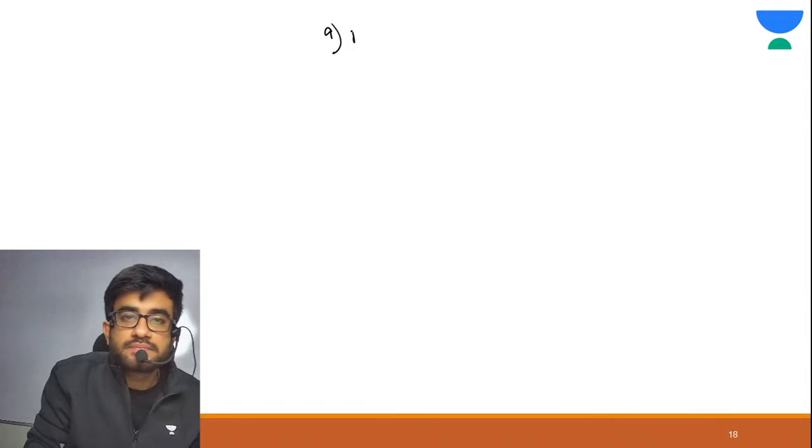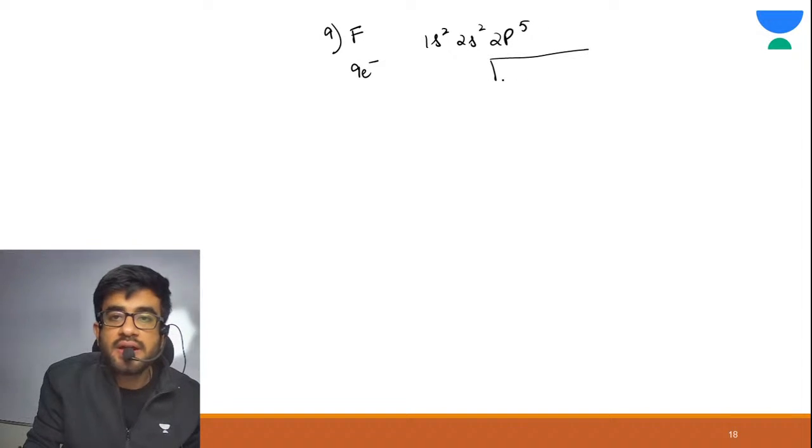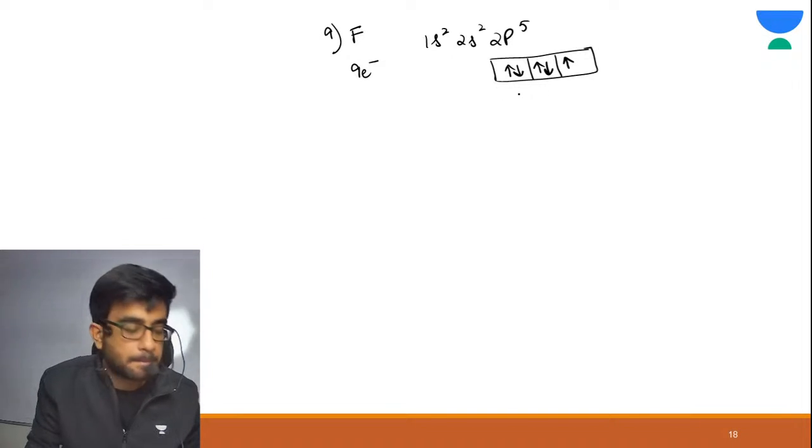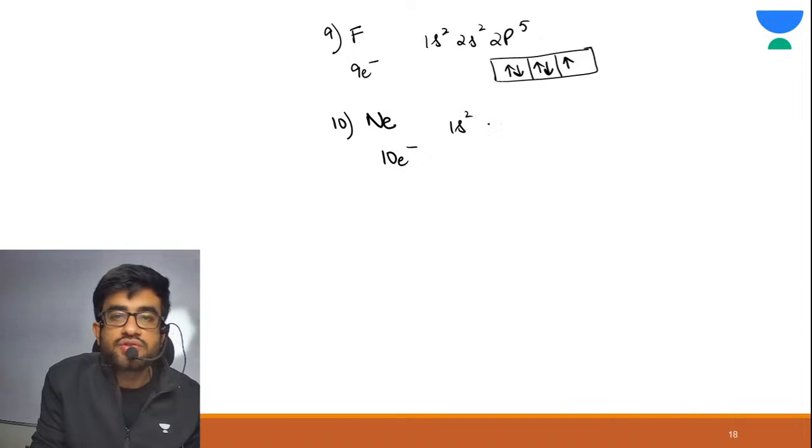Now the 9th is your fluorine. Fluorine is 9 electrons: 1s2, 2s2, 2p5. If I try to draw 2p5, it is like this. First each orbital would contain 1 electron of the same spin, then we will do pairing, correct? 10 is your neon, 10 electrons, meaning 1s2, 2s2, 2p6.